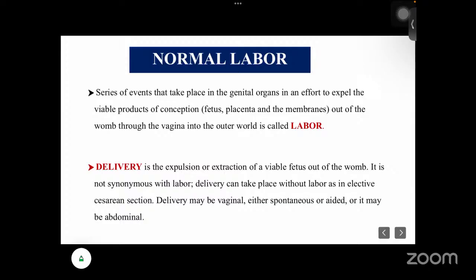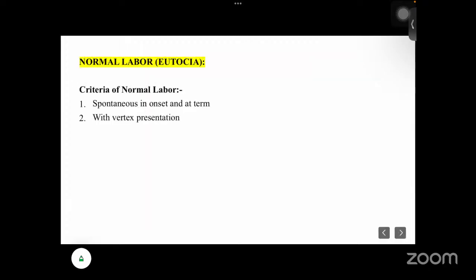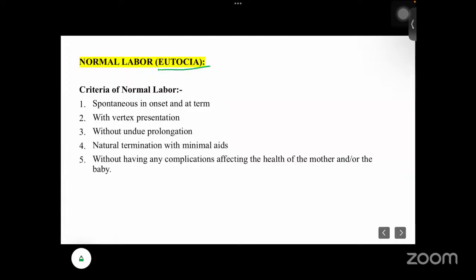Delivery can take place without labor, as in an elective cesarean section. Delivery may be vaginal, either spontaneous or aided, or it may be abdominal also. The term normal delivery is also called eutocia. The criteria of normal delivery: it should be spontaneous in onset, at term with vertex presentation, without undue prolongation, and with natural termination with minimal aids, and without any complication affecting the health of the mother and of the baby.